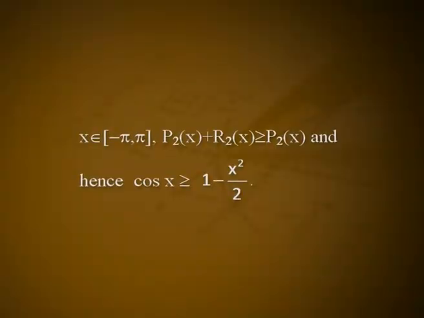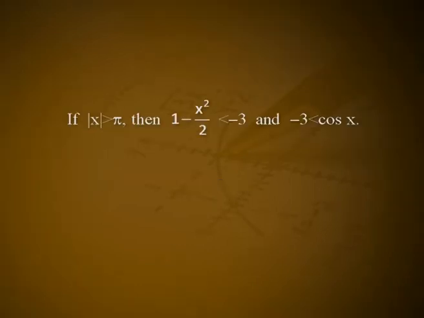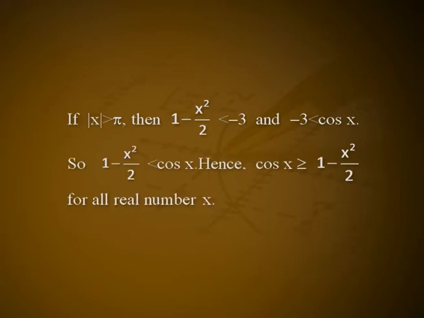If x is in [−π, 0], then sin c and x^3 are both negative, and so R_2(x) ≥ 0. Thus, for x in [−π, π], P_2(x) + R_2(x) ≥ P_2(x), and hence cos x ≥ 1 − x^2/2. If |x| > π, then 1 − x^2/2 < −3 and −3 < cos x. So 1 − x^2/2 < cos x. Hence cos x ≥ 1 − x^2/2 for all real numbers x.